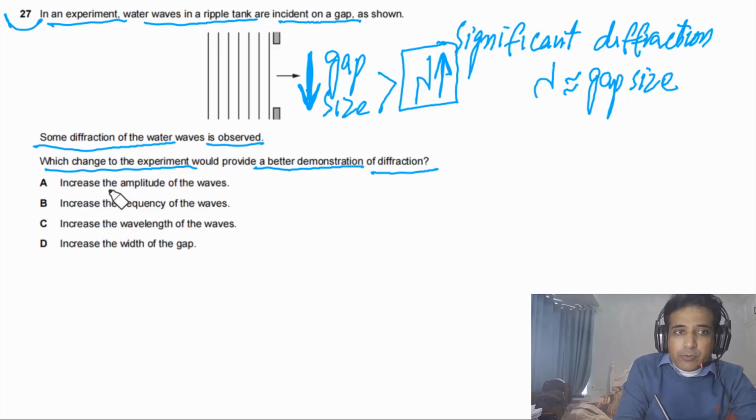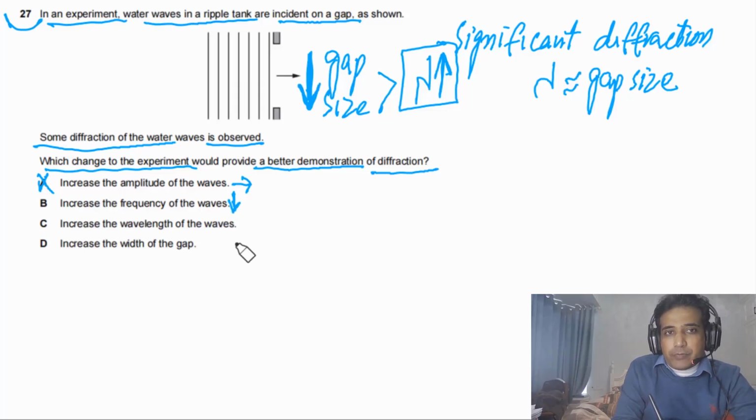Now if you look at given options, increase the amplitude of the waves, it has no effect on diffraction. It will not increase diffraction. Increase the frequency of the waves. If we increase the frequency of the waves, it means lambda will go down. If lambda goes down, lambda even gets smaller, so diffraction will go down.